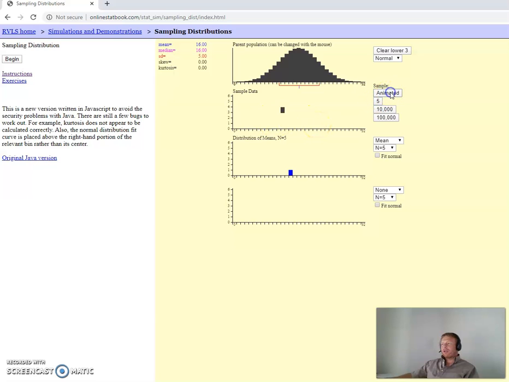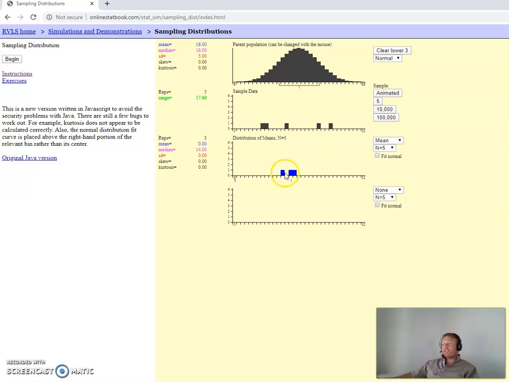Okay, let's do it again. 1, 2, 3, 4, 5. Okay, and what does it do? It takes those 5, and it averages them. All right, let's do it again. 1, 2, 3, 4, 5, average. Okay, is everybody getting the hang of this?